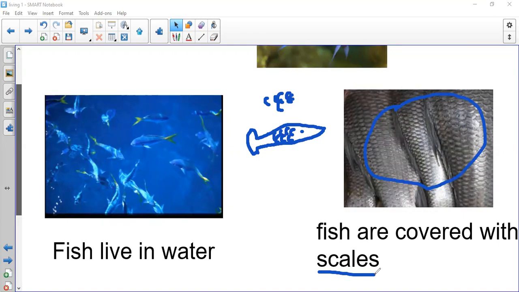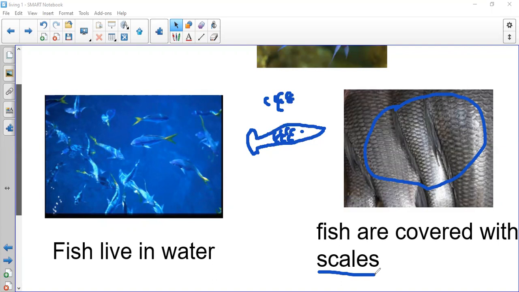And I drew scales for you. I want you to draw the scales, please, for me. And if you can, draw your own fish on a piece of paper and send it to me on my messenger account. Okay, I will wait for your fish.